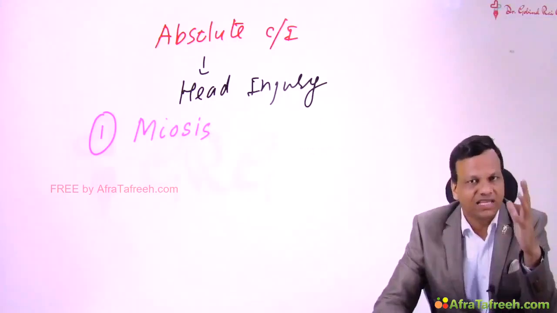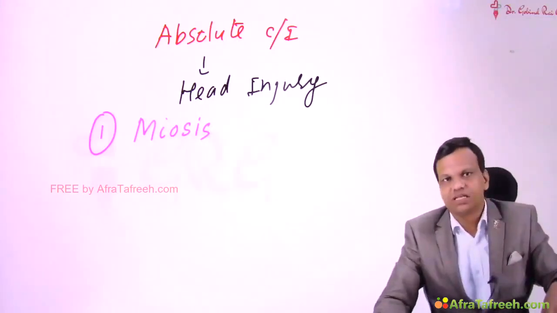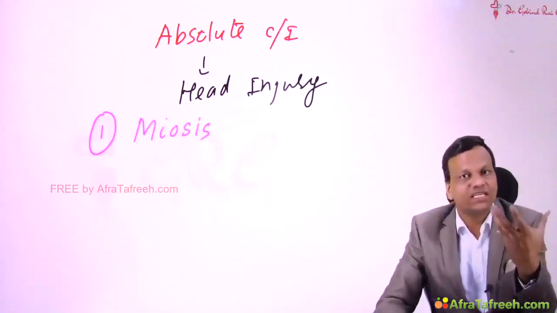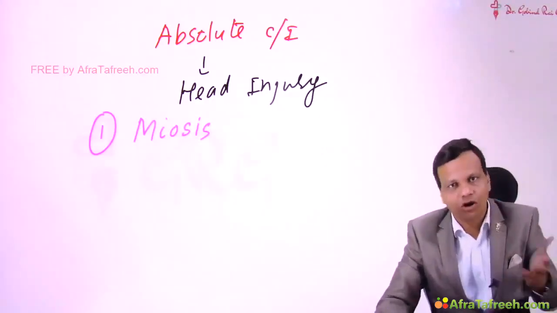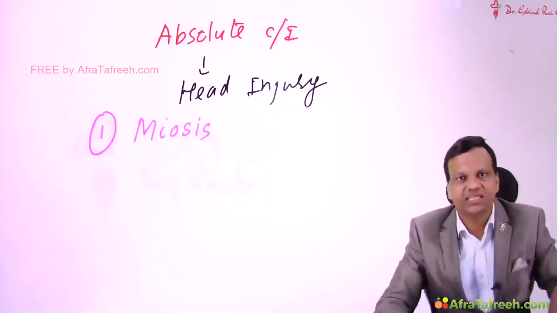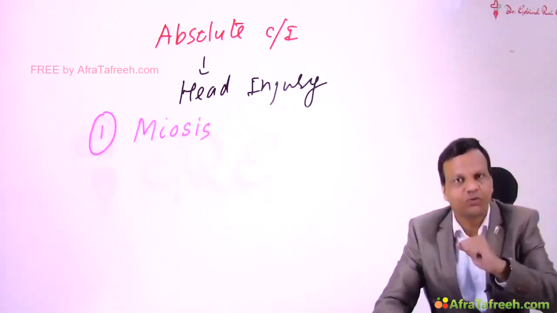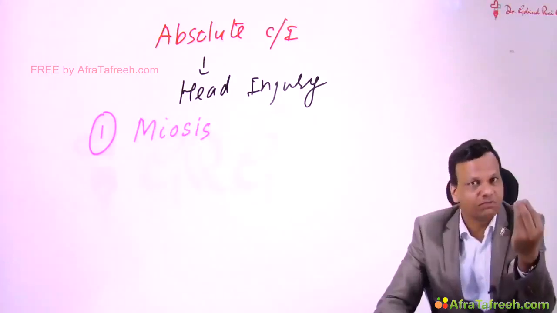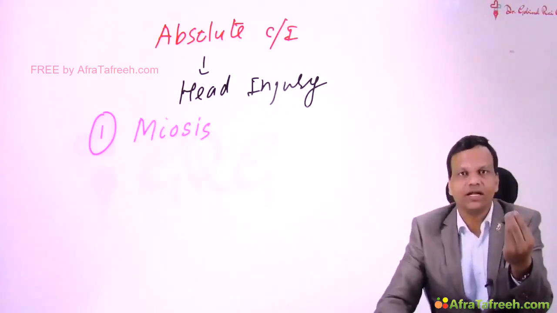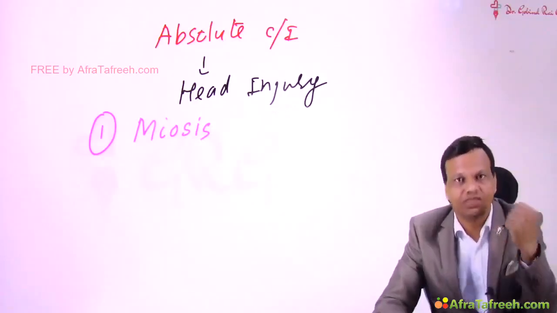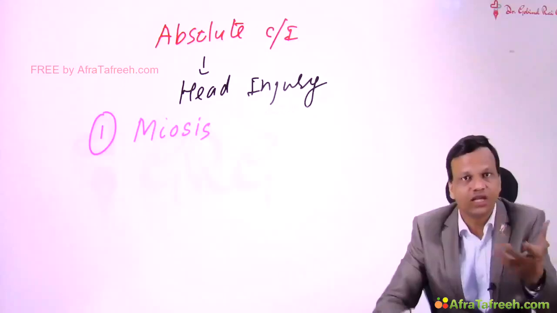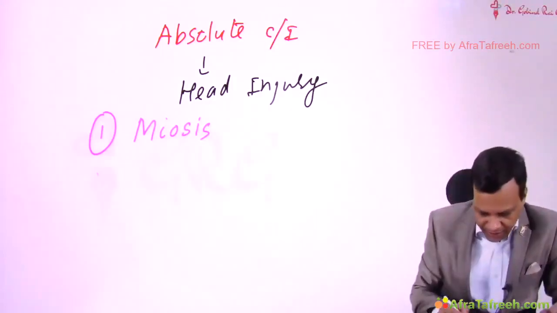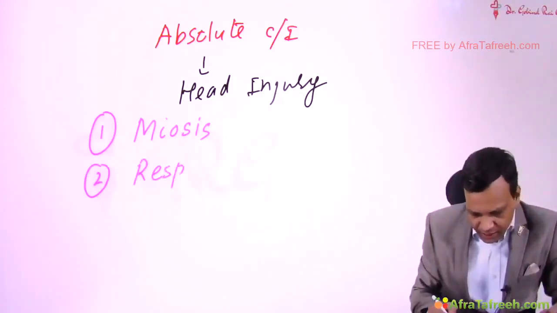Basically, when the person has developed head injury, most of the time the person will be in a comatose state. Now we are giving various medications, and we want to check the progress, whether the person is improving or not, and that we are mainly assessing from the pupillary reactions. We see whether the pupil is contracting, responding to light or not. Clear? So if we give morphine, it will cause meiosis. Always the pupil remains contracted, so we will not be able to assess the progress of the person. So when we are not able to assess the progress, we cannot treat the person. So that is the main problem. Assessment is not possible.